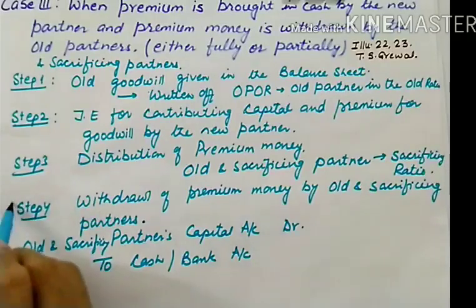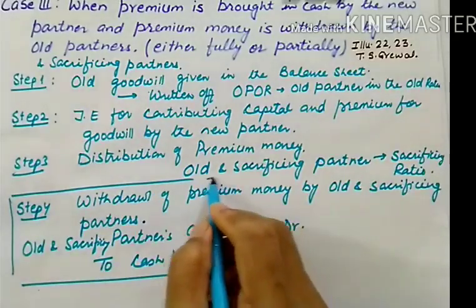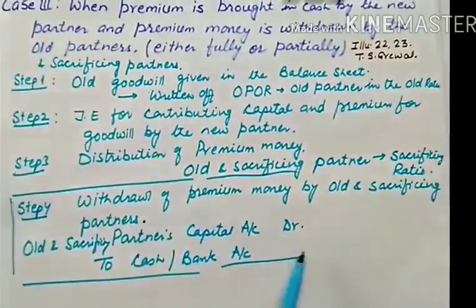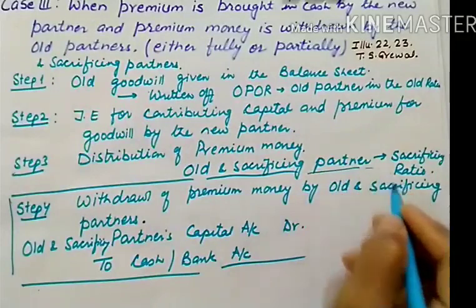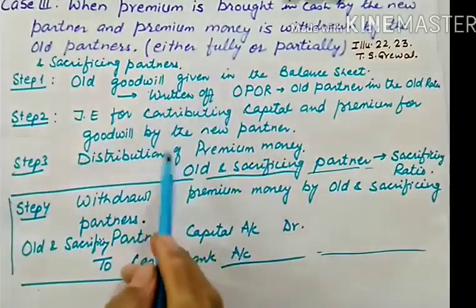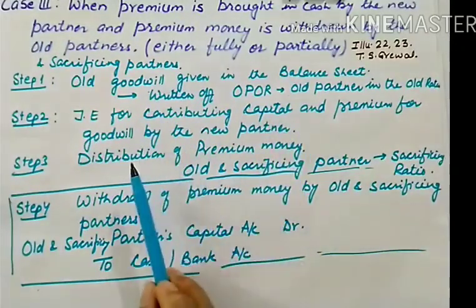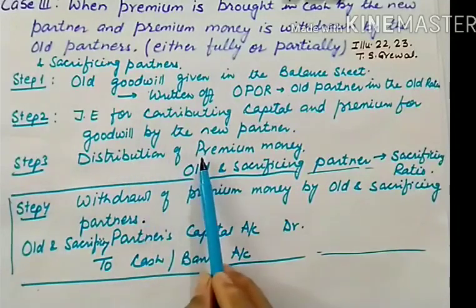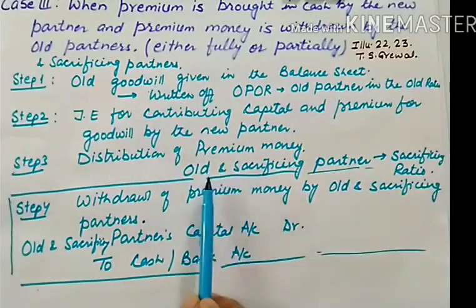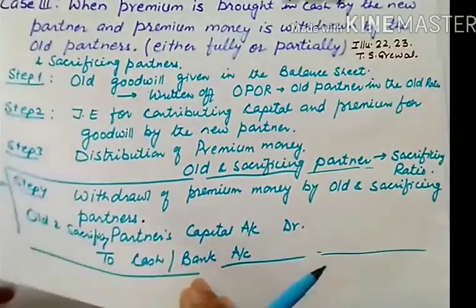So this is the additional entry which you need to pass for this third case. The rest of the entries are already done by you. You are familiar with how to treat old goodwill, what is to be done when capital and premium is contributed by the new partner, and how to distribute premium money. But this fourth step is the new step. So now I hope you will be able to do the numerical on this.